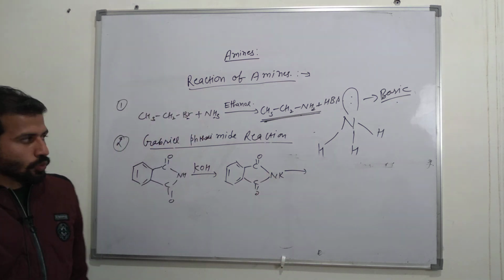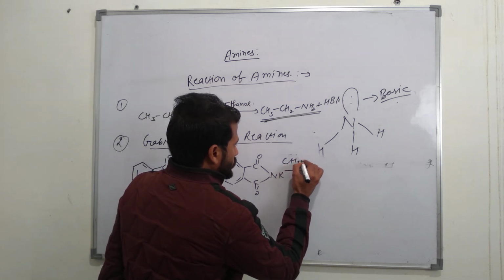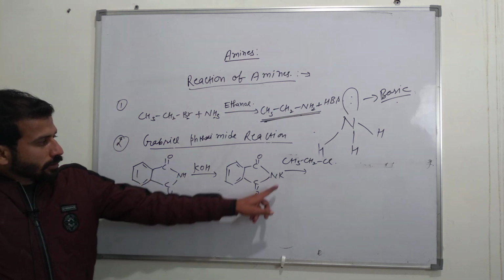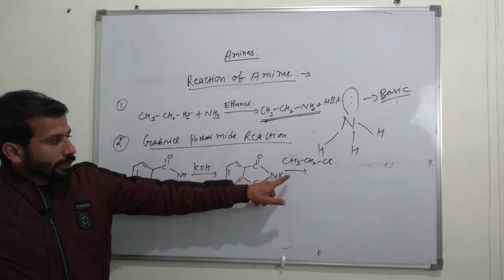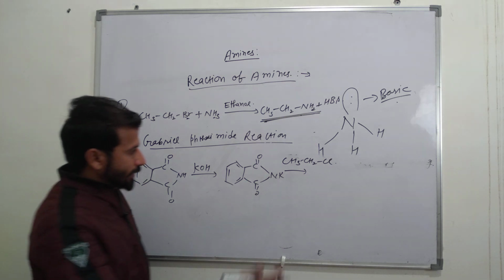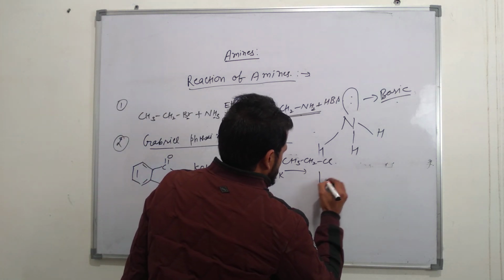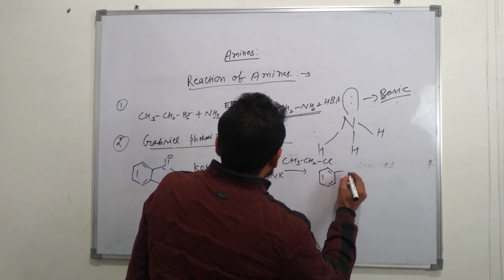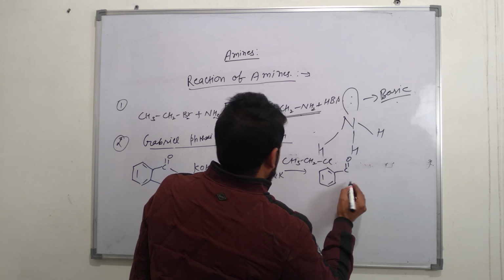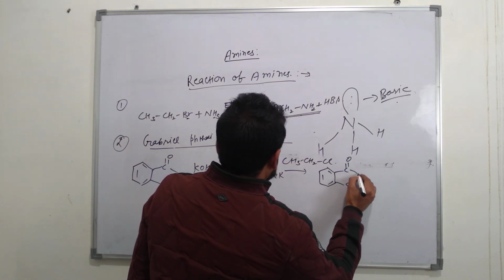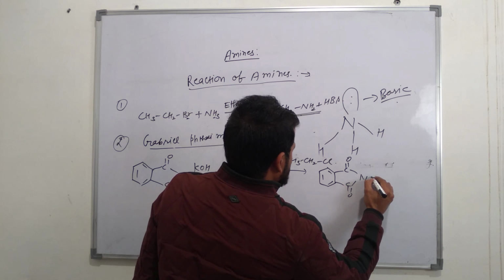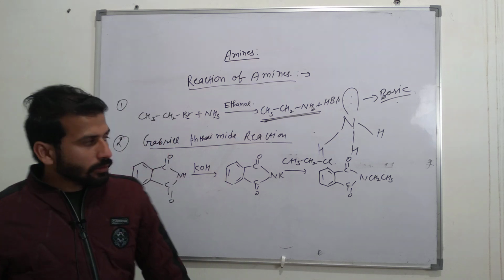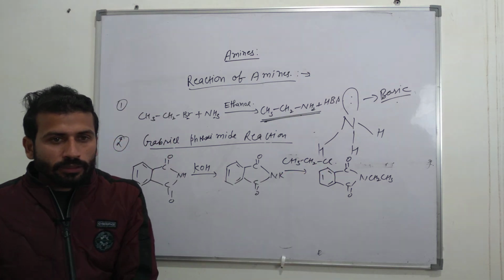Again reaction with CH3CH2Cl. And now the product is N-CH2CH3, with KCl removed, and the product has C double bond O, C double bond O, with N-CH2CH3, plus KCl.